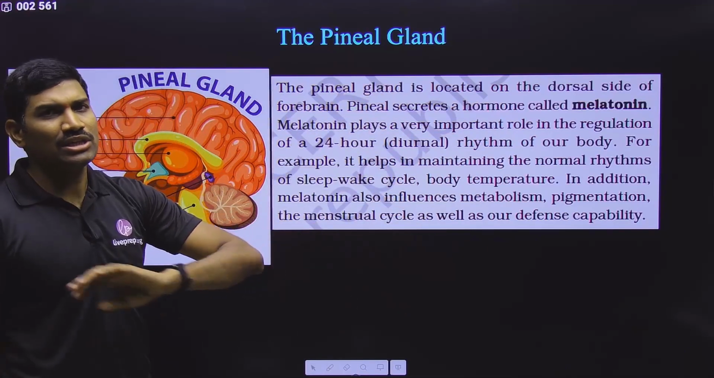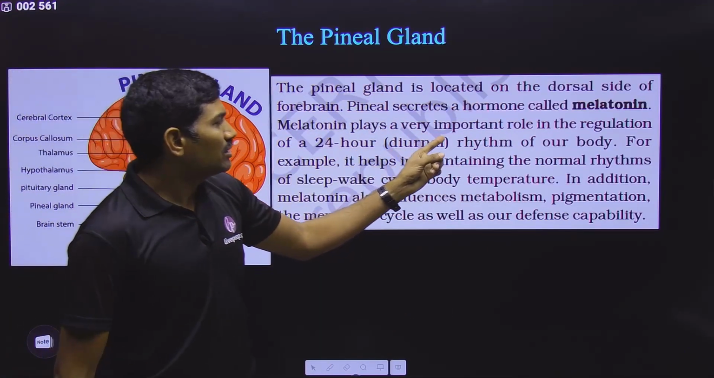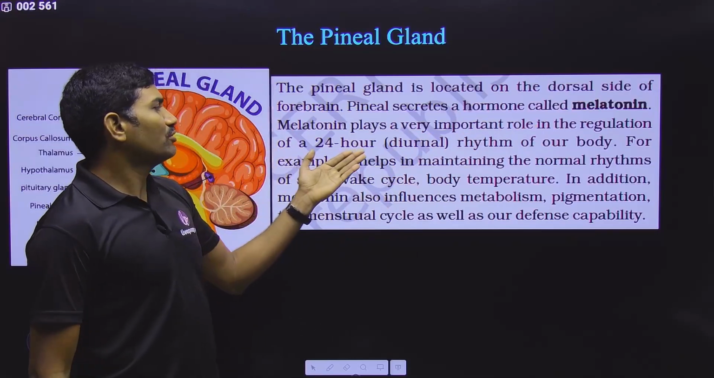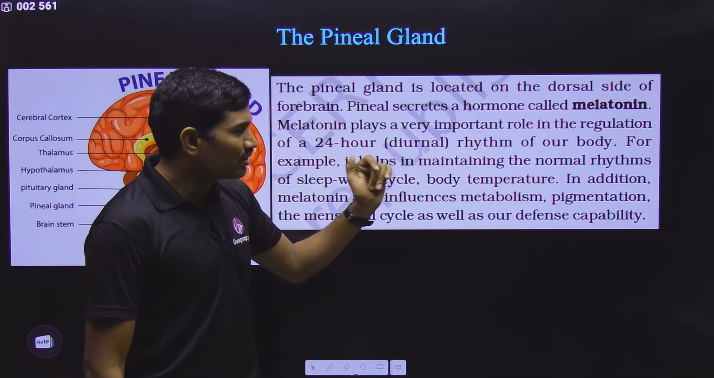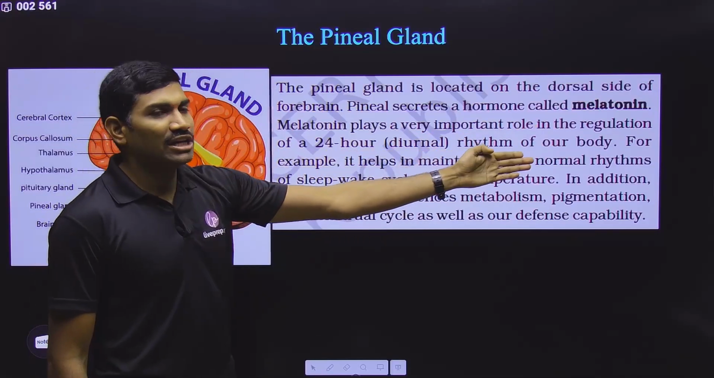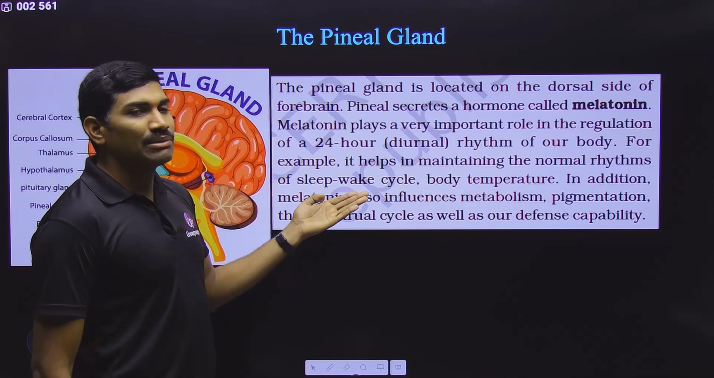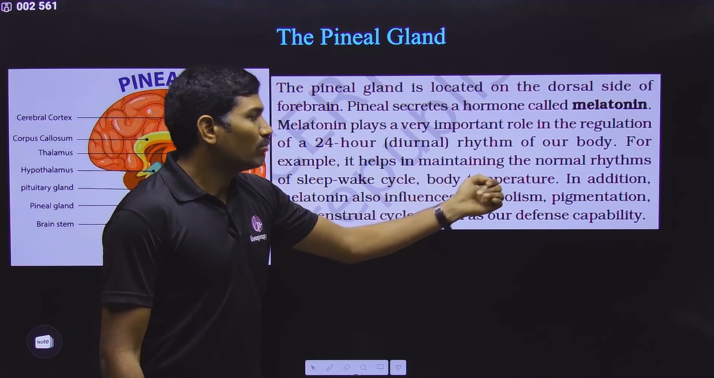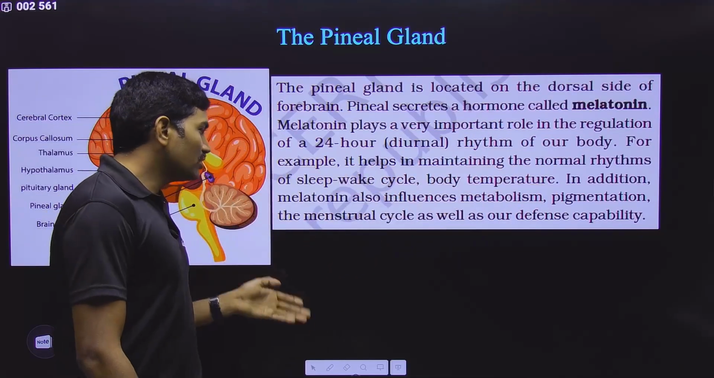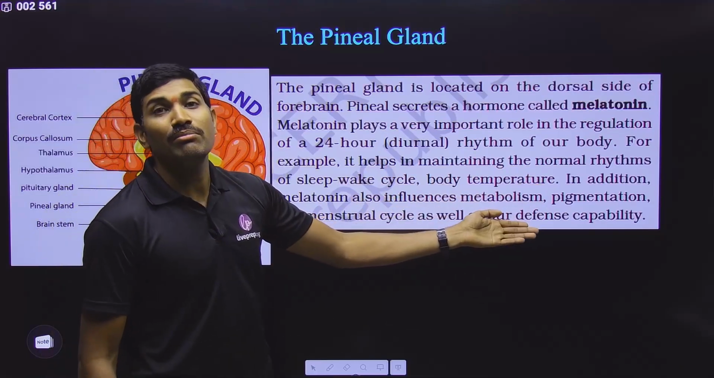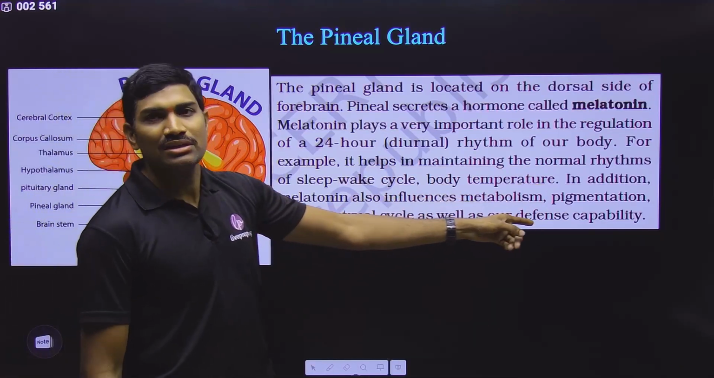Very clearly they have mentioned. You need to remember each and everything. Melatonin plays very important role in regulation of 24 hours, that is the diurnal rhythm of our body. For example, it helps in maintenance of normal rhythms of sleep-wake cycle. This is one example. Body temperature is also controlled. In addition to this, it is also influencing the body metabolism. Normal metabolism is also under its control.